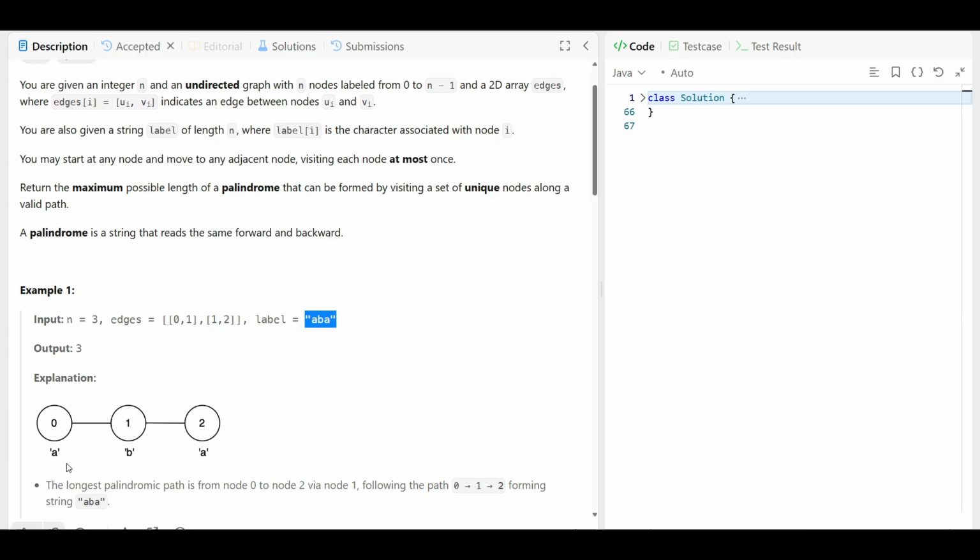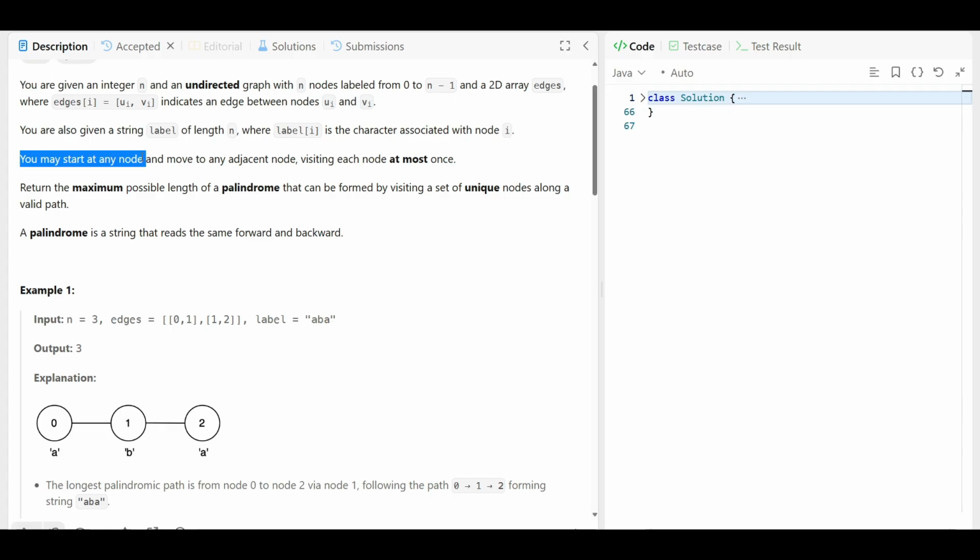As you can see, the very first character is A, then we have B, and then C, attached to the nodes. So it is saying you are also given a label of length n, where label at index i is the character associated with the node i, as we can see here. Now it is saying that you may start at any node.